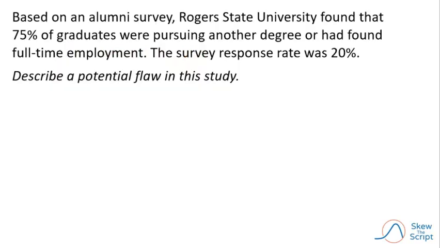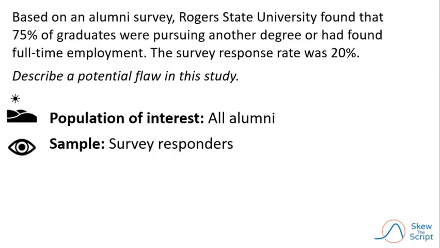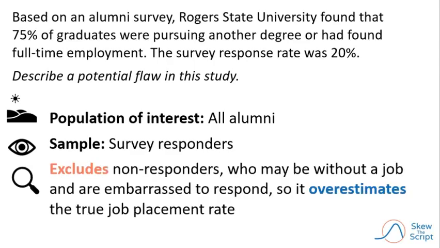To explain, we'll use the same process we used before. If we are asked to identify a potential flaw in the university sampling method, we'll first identify the population of interest, in this case, all alumni or all graduates. Then we'll identify the sample that was actually measured, which in this case is all the alumni that actually responded to the survey.